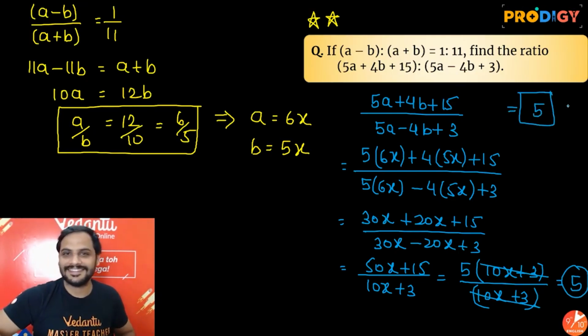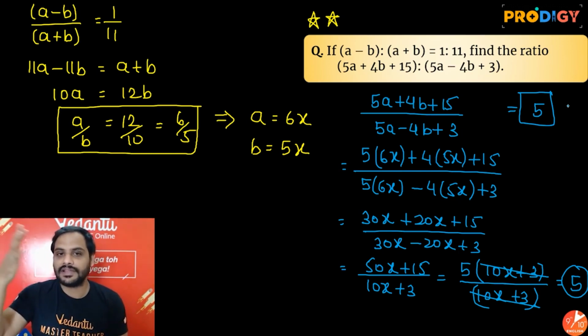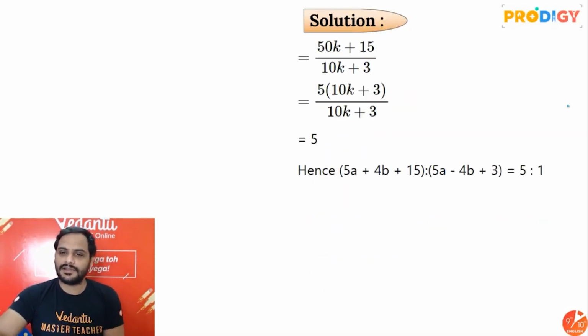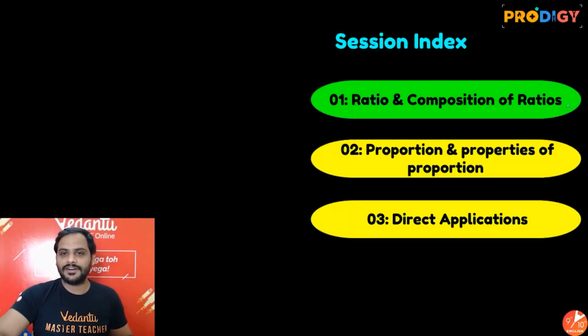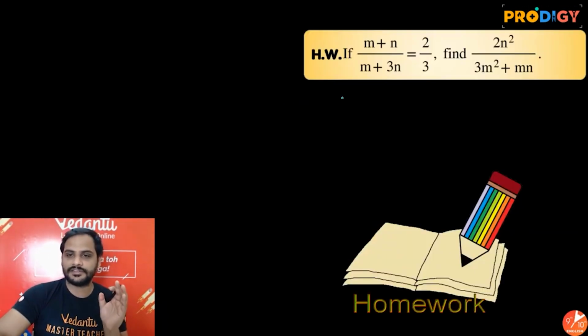So this is equal to 5. Easy question, right? So first I found out the value of a by b, then I took the value of a as 6x and b as 5x, solved it, and got my answer. So guys, this chapter itself is very easy. Alright, so we are done with our first chapter, first session.